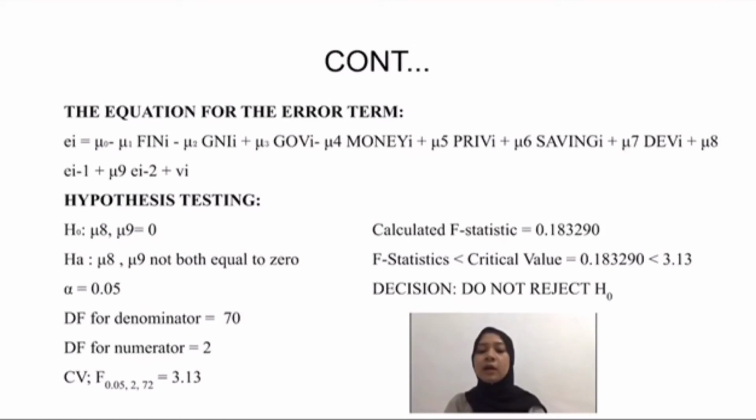The calculated F statistic is 0.183290, so we find out that the F statistic is lower than our critical value, 0.183290 is lower than 3.13. Our decision is do not reject H null.